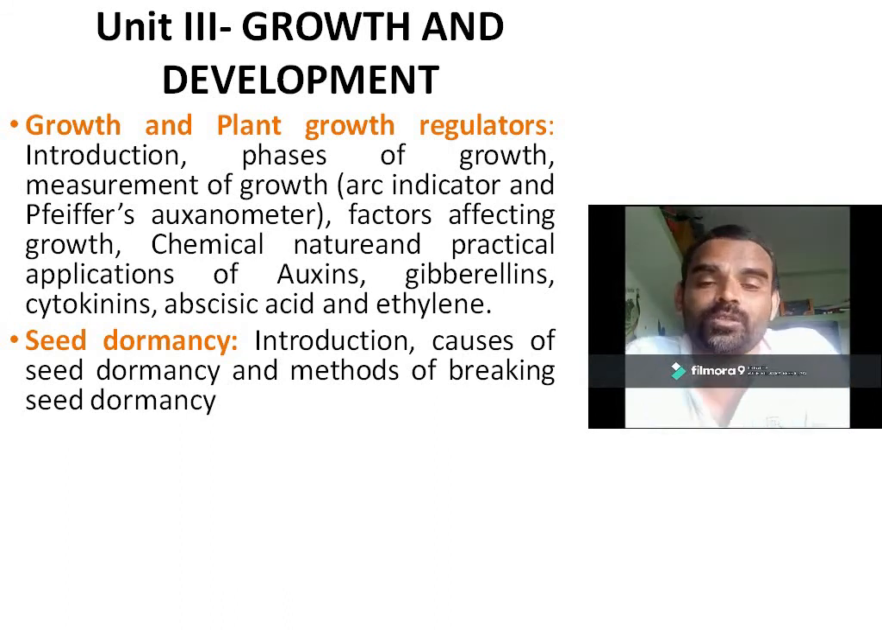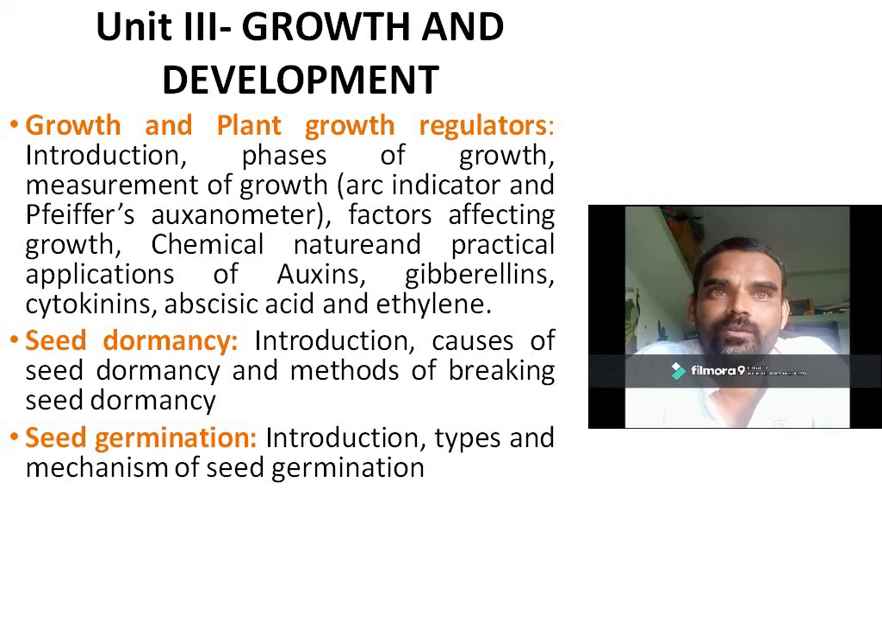Different factors are responsible for seed dormancy, like the seed coat. Certain chemicals are there, like in tomato, whose sap contains certain germination inhibitors. We have to study the different factors responsible for seed dormancy, and what we have to do to break this dormancy. All this will be studied in this point. Then we have to study seed germination. Different types of seed germination are there. What are those types? We have to study.